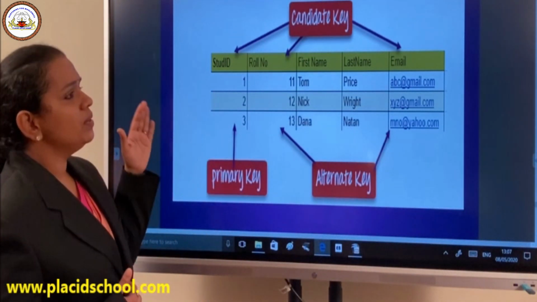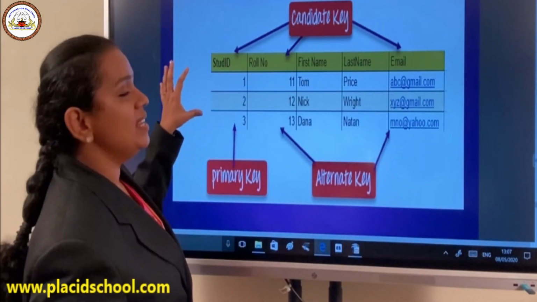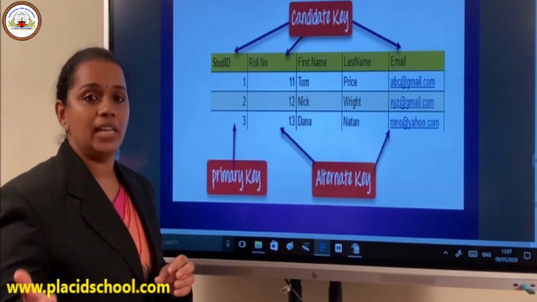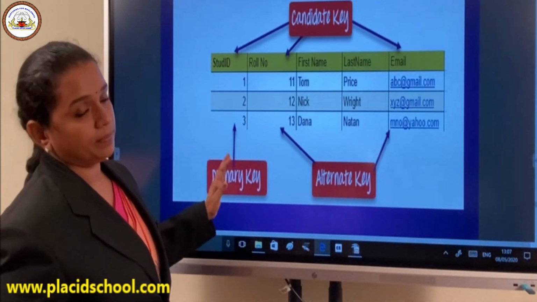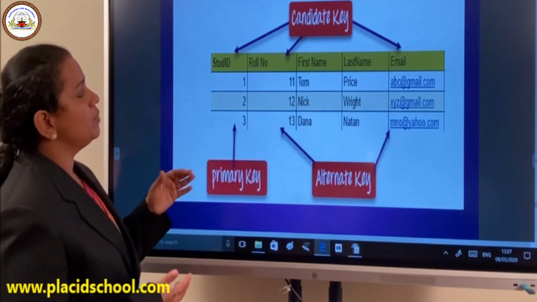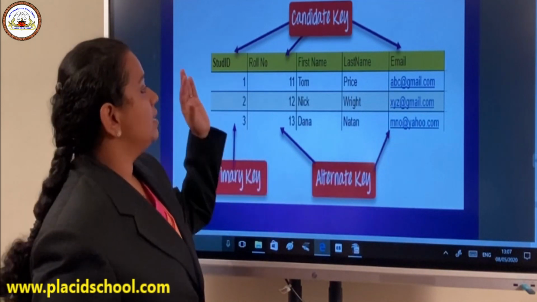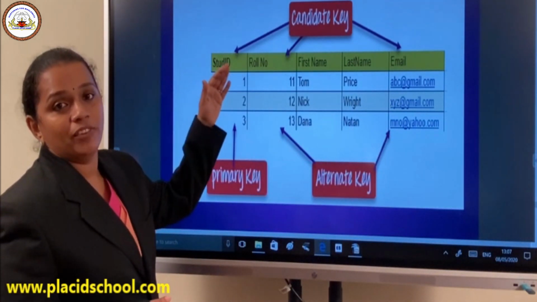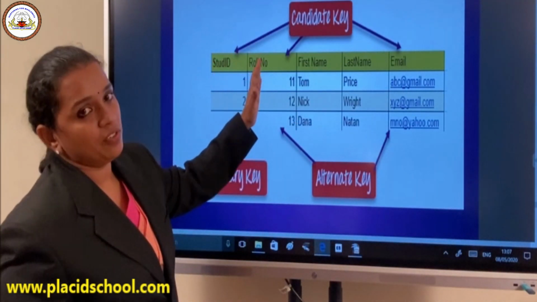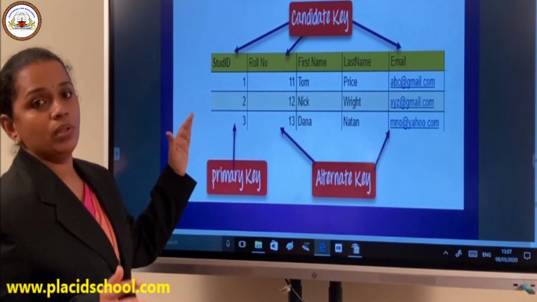Now, when you consider a school record, we always go for what? Student ID as the main criteria. So depending on the organization or the situation in which you are using your table, you have to decide which column should be chosen as a primary key. In this situation, it is a student related concept, so we will definitely avoid email. Since it is a school database, different classes will have their own roll numbers, so there is no option for roll number. Then we will definitely choose student ID, which is unique for the whole school.